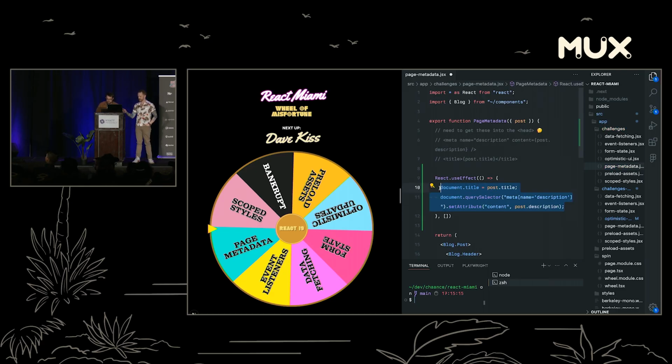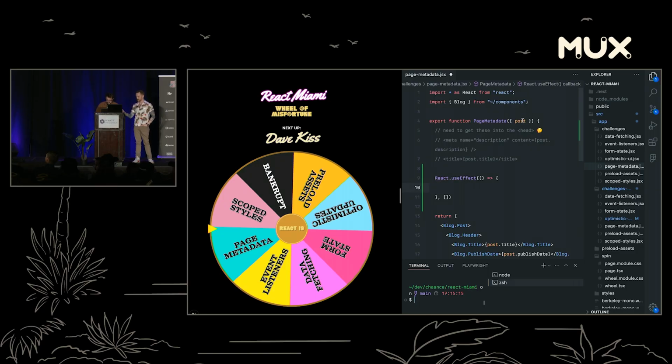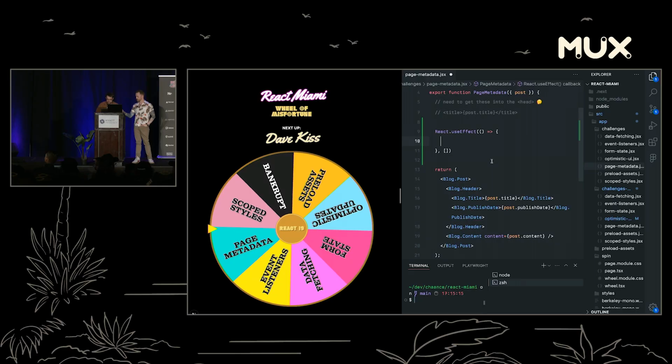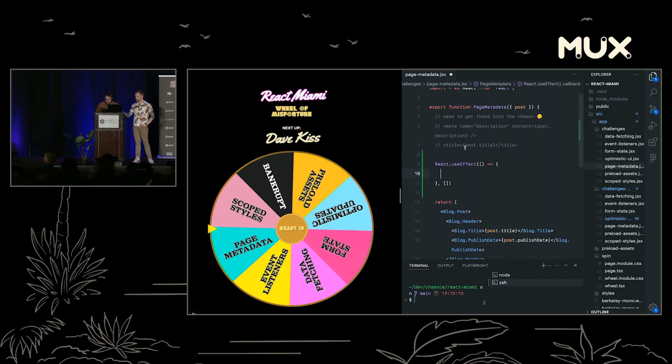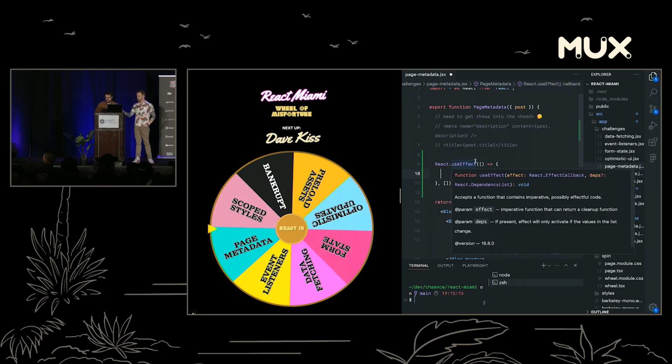No, we're good. We got a post coming in. The post got some kind of, I'm guessing, a title. Oh yeah, we see it down here. Title, we got some content on there. And we need to update, what are we trying to do? We're getting into the title and the meta tag here. So I have to select those, right?